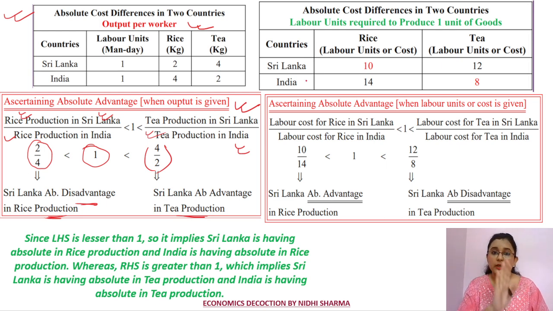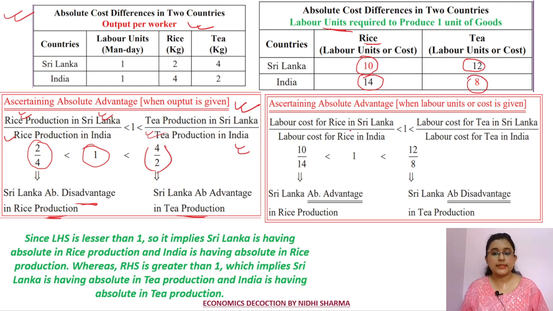Now, what we looked at till now was from the output perspective, but as I told you, there's another way of looking at absolute advantage, and that is by looking at the labor required, or the cost. Suppose the cost to produce 1 kg of rice is 10 in Sri Lanka and 14 in India, and the labor units required to produce tea is 12 in Sri Lanka and 8 in India.